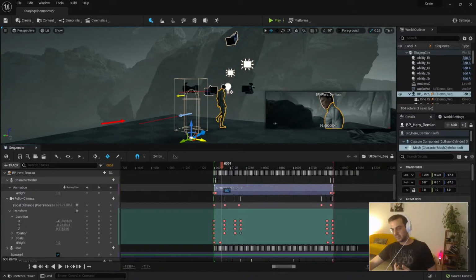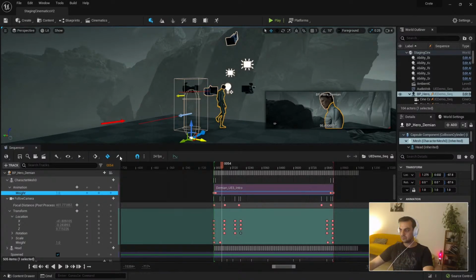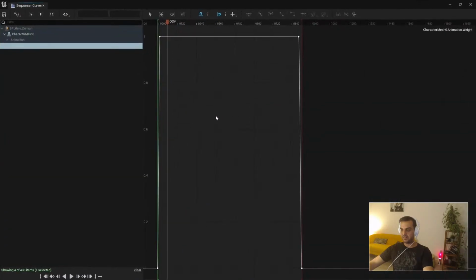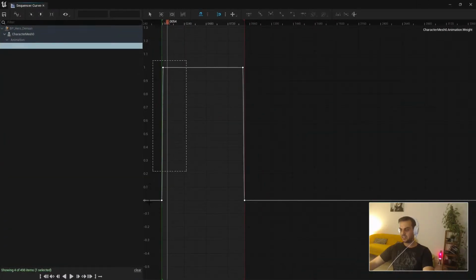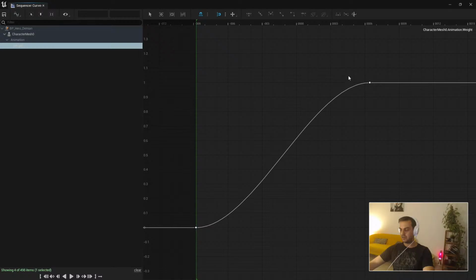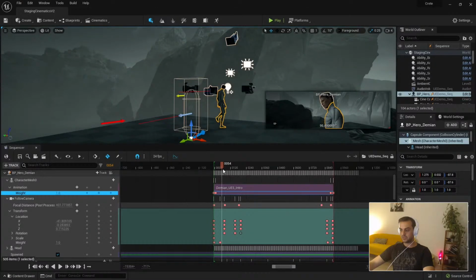You can use slots in the animation blueprint. That's another technique. But in my case, to be honest, I prefer to have the control with this curve, because later, if I want, I can go here. And if I really need to change how this transition is done, I can start tweaking these values and making this smoother. I have full control in the sequencer. So I don't want to lose the opportunity of doing lerps in animation blueprints. I prefer to have the animation curves in the sequencer, and decide how I transition from gameplay to the sequencer, and from the sequencer to the gameplay.